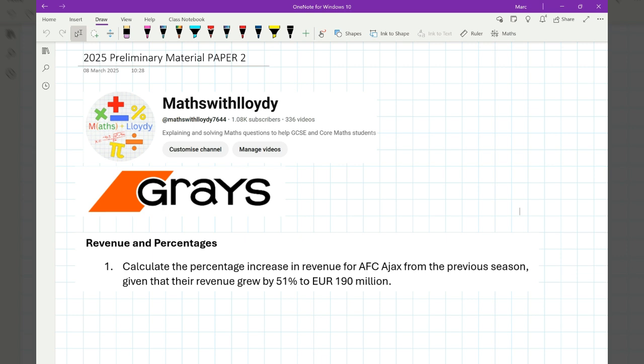For total revenue, they have summed all those values together. You may be asked to check some of those. I'm going to pick one at random to check. So Paris Saint-Germain is 399 plus 139 plus 131, and that gives us 669. Which is correct within that table. So do just double check that they all add up, just in case there's anything that's going to trip you up.